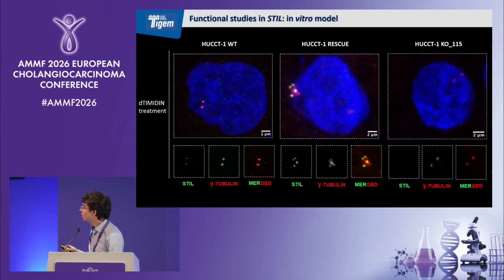Okay, this is the localization of STIL. As I said before, STIL is more expressed in the S phase of the cell cycle. To obtain this localization, I treat my cells with hydroxyurea, to block the synthesis of the cells, and we appreciate a colocalization between STIL and gamma tubulin. We also appreciate an increased number of centrioles when we increase the level of STIL.